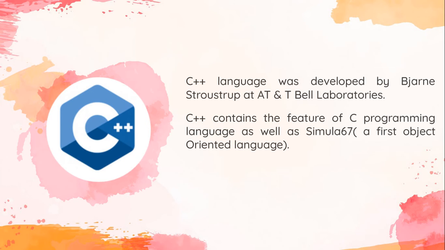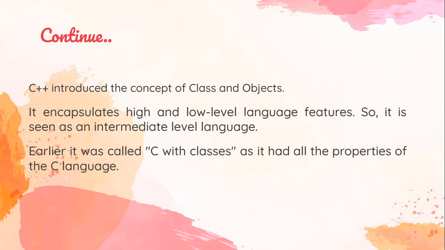So after that he made C++, having the genes of C as well as Simula 67. C++ introduced the concept of class and object, and it encapsulates the high and the lower level language features. He wanted to make it using both Simula 67 and C. C was the low level language, while Simula 67 is the high level language. By making it from both, it is known as an intermediate level language. So C++ was seen as an intermediate level language.